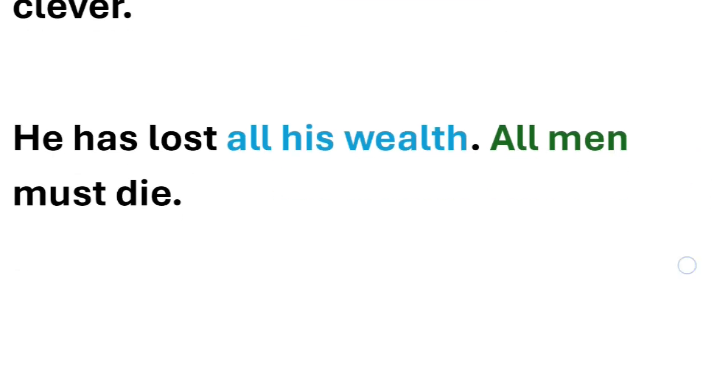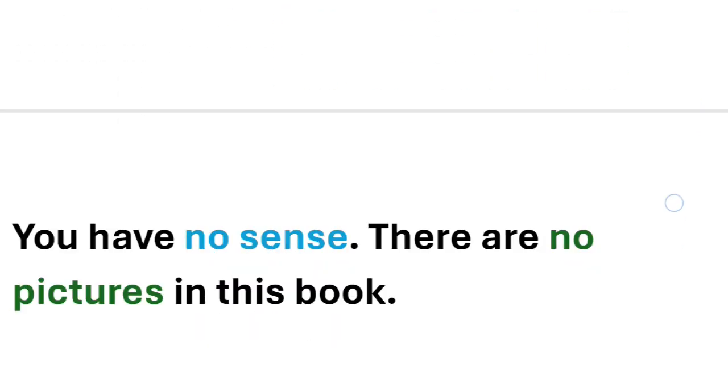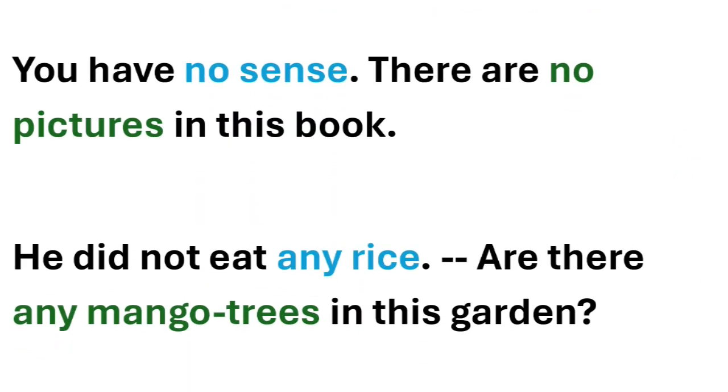The same thing goes with: He has lost all his wealth. Now wealth over here is uncountable, so all will be an adjective of quantity. Now, all men must die. Men can be countable, so all over here will be an adjective of number. You have no sense. There are no pictures in this book. So in the first one, no sense will be an adjective of quantity, and no pictures will be an adjective of number because pictures can be countable.